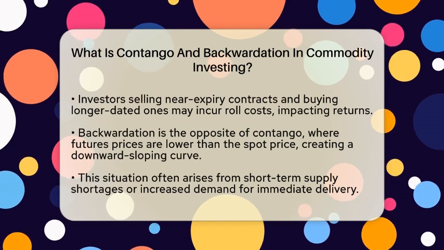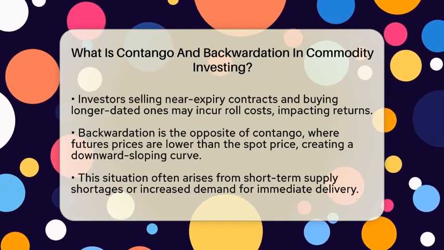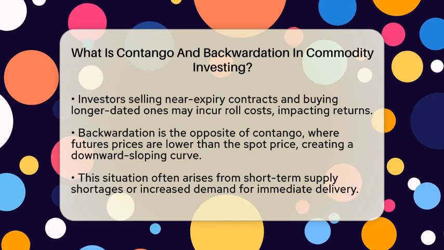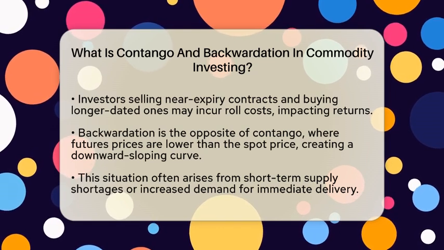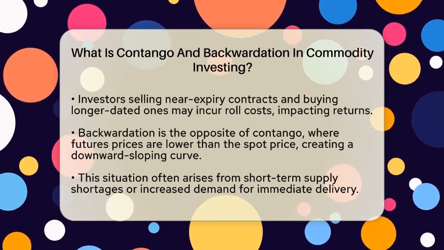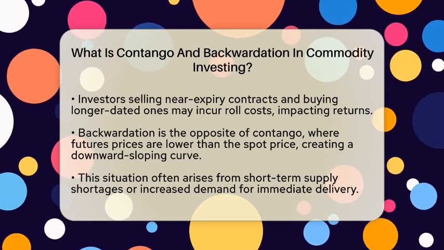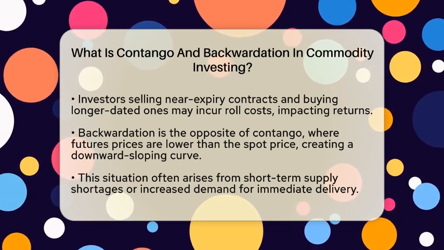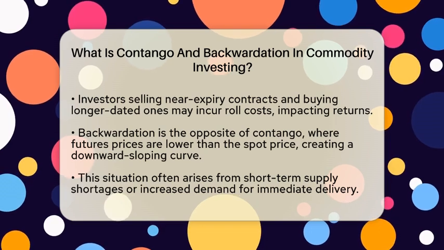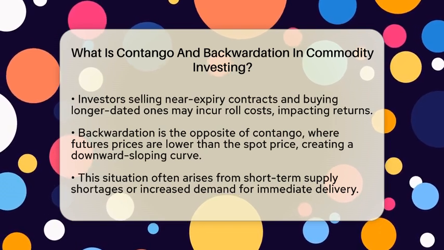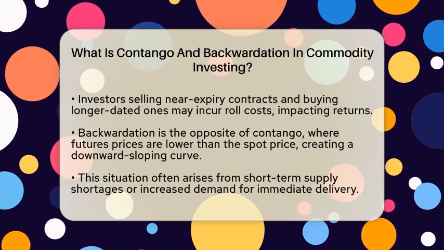Investors need to be aware of this because, when they sell near expiry contracts and buy longer-dated ones, they may face roll costs. This can reduce returns, especially for those investing in commodity exchange-traded funds or funds that continuously roll futures. Now let's talk about backwardation, which is the opposite of contango.